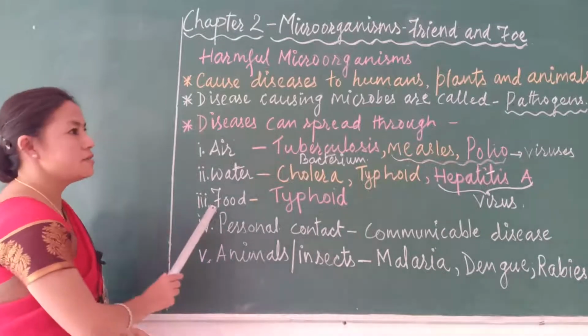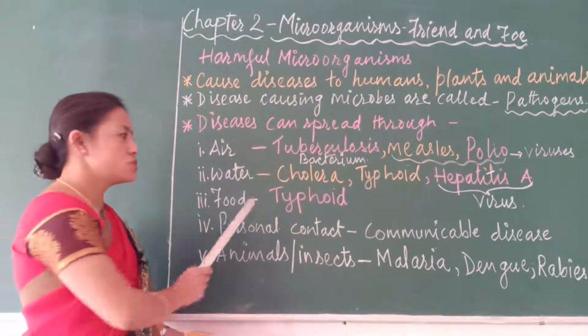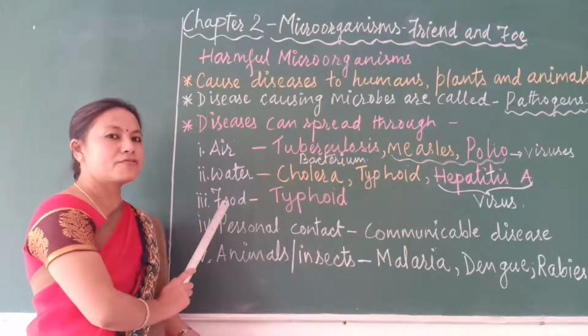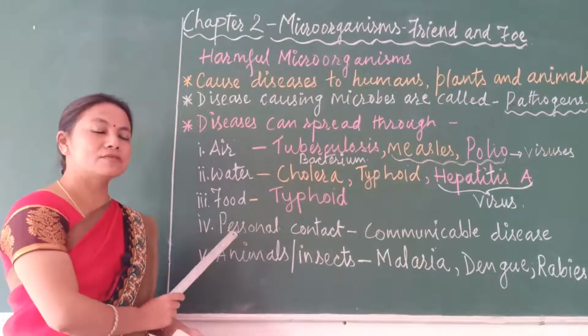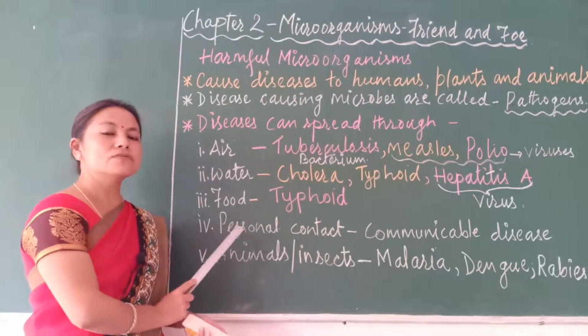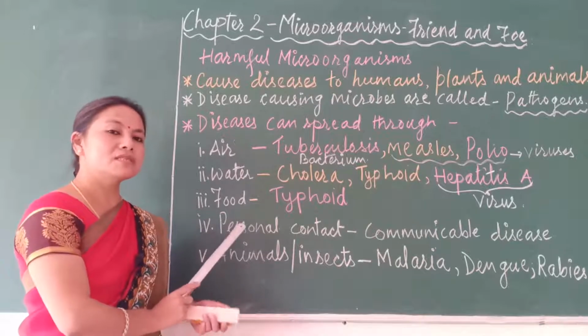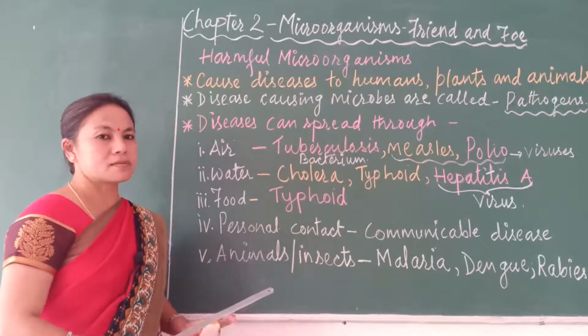Okay, here I have written food. Some diseases are also caused due to bad food. Bad food means stale food. Stale food means basi khana. Stale food, or food which is not cooked properly, or if the food is not covered properly, at that time what happens?